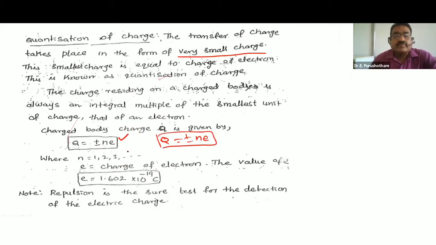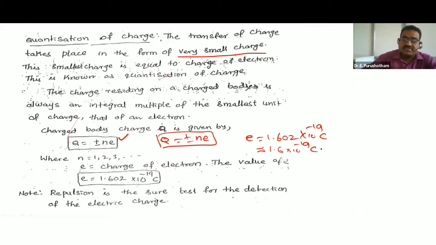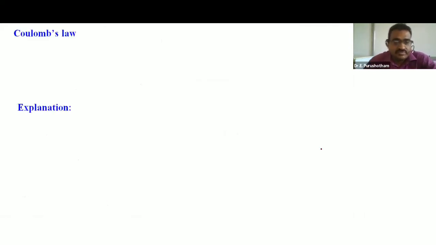N is the number 1, 2, 3, 4: one electron, two electrons, three electrons are transferred. E is the electron charge, 1.602 into 10 to the power minus 19 coulombs. Simply we can write 1.6 into 10 to the power minus 19 coulombs. This is the quantization of charge.